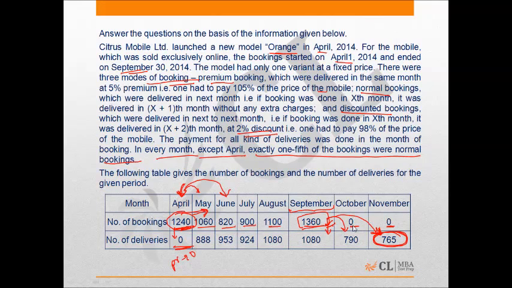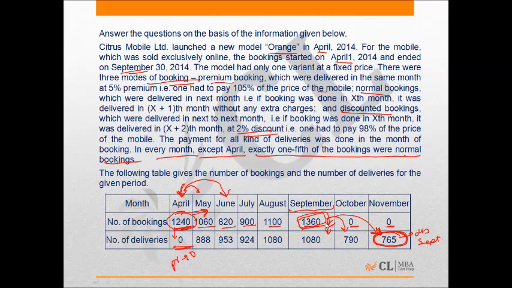right? So from here I will proceed my set, because I know that this is the discounted booking of September, and I know that the 1/5 of 1360 is the normal booking, that is 272. Okay, the rest will be premium bookings.